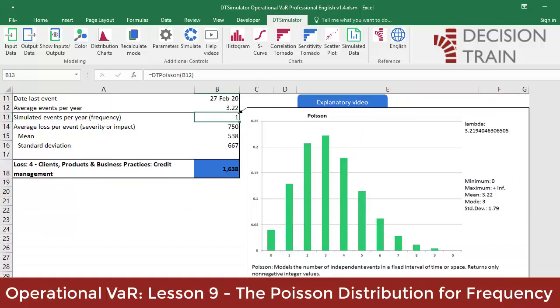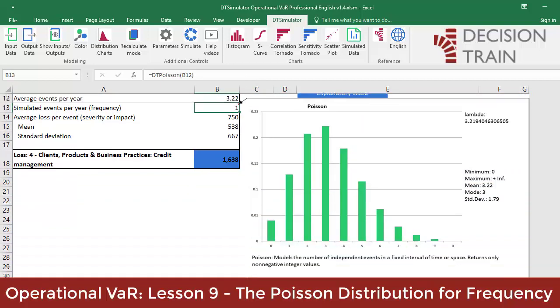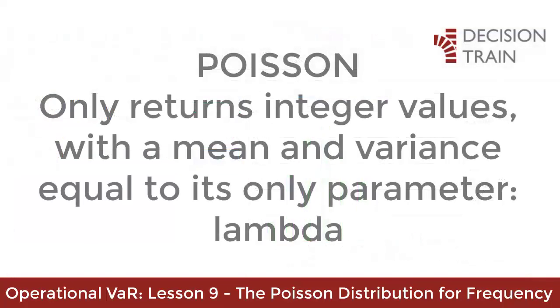Note that this number does not necessarily have to be an integer, since it is simply the calculation of an annual average as we see it calculated in the previous cell B12. A Poisson distribution always returns only integer values, with a mean and variance equal to its only parameter, lambda, 3.22